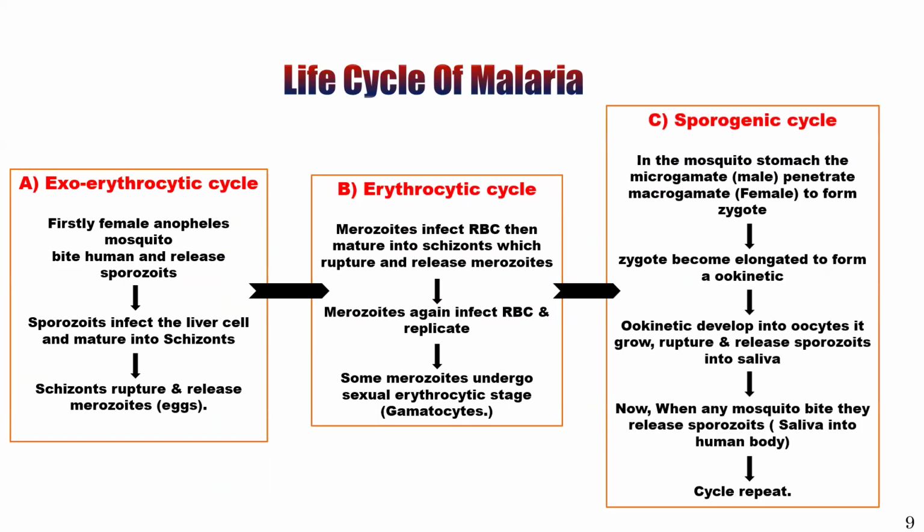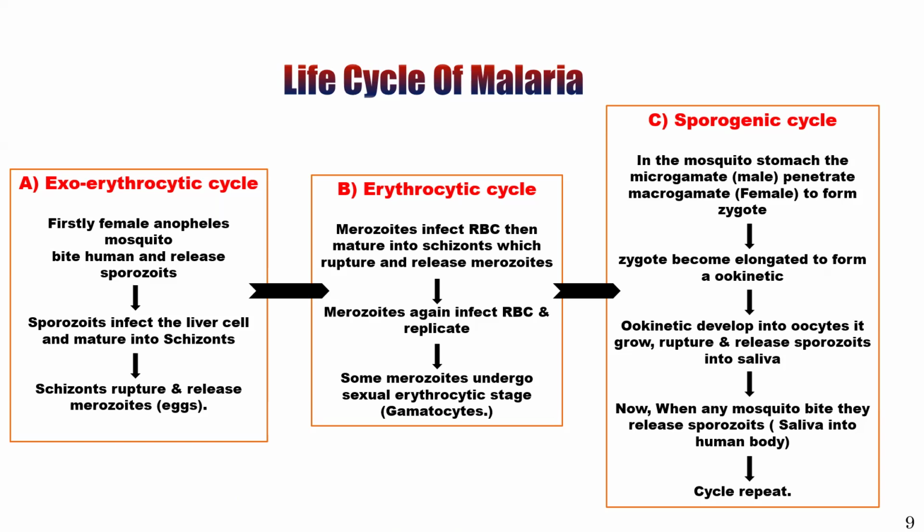First one is the exoerythrocytic cycle. Firstly, the female Anopheles mosquito bites the human and releases the sporozoites. Then sporozoites infect the liver cells and mature into schizonts. The schizonts rupture and release the merozoites. Then the second cycle, the erythrocytic cycle. In that, merozoites infect the RBC, then mature into schizonts, which rupture and release the merozoites. Then merozoites again infect the RBC and replicate. Some merozoites undergo the sexual erythrocytic stage, also known as gametocytes.